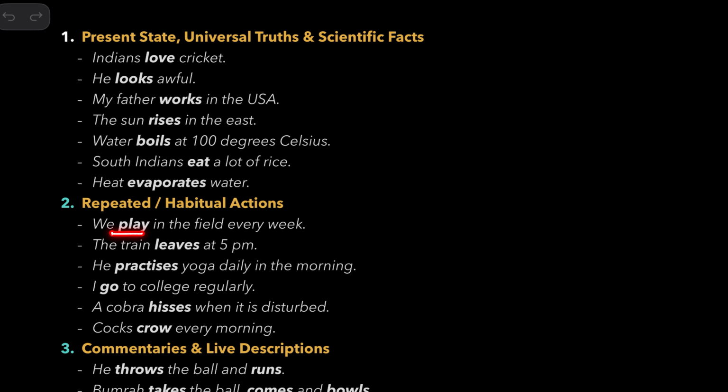We play in the field every week. The train leaves at 5 p.m. He practices yoga daily in the morning. I go to college regularly. A cobra hisses when it is disturbed. Cocks crow every morning. So, to talk about repeated and also habitual actions, we use this tense.